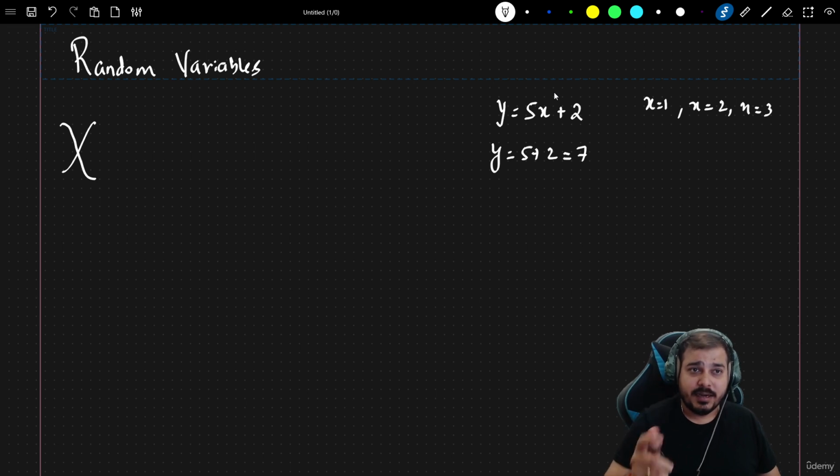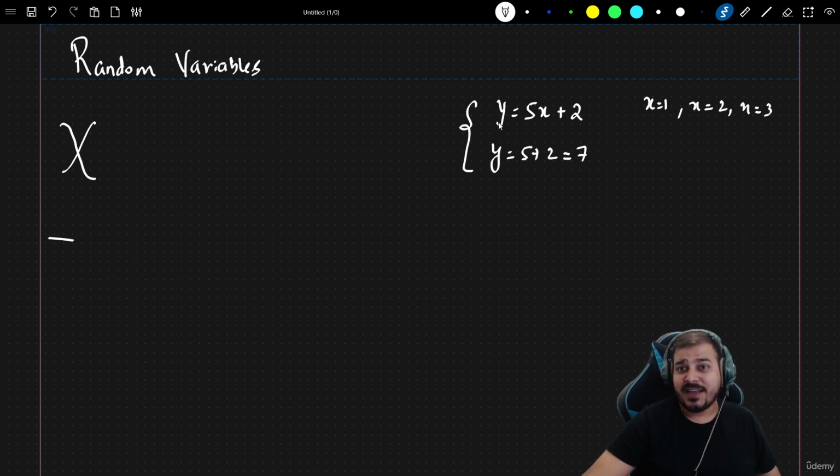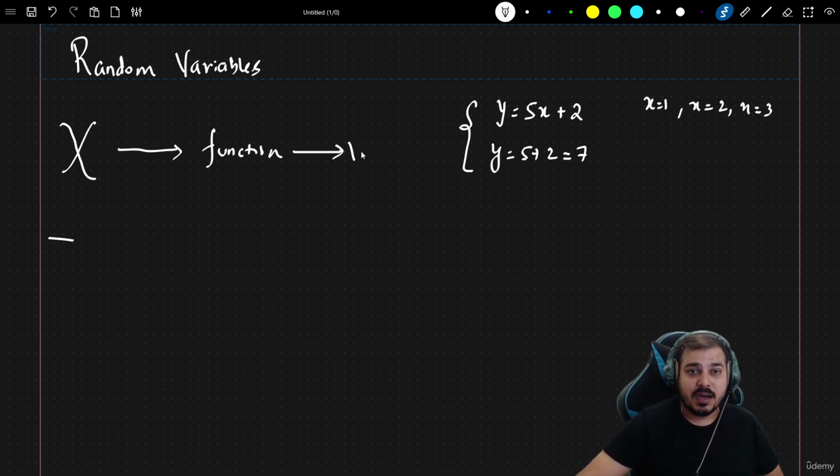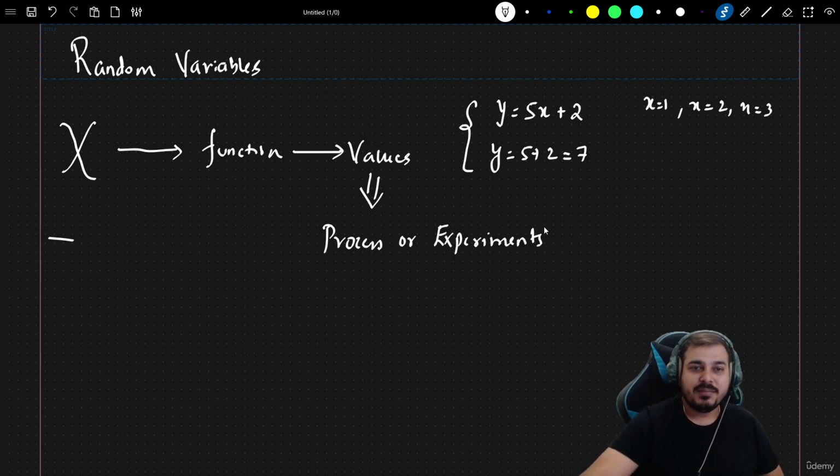Now this is a process, right? This is an equation we have taken, and we can assign different x values to get the y value. Similarly, when discussing random variables, I will say that a random variable is a function whose values are derived from different processes or experiments.